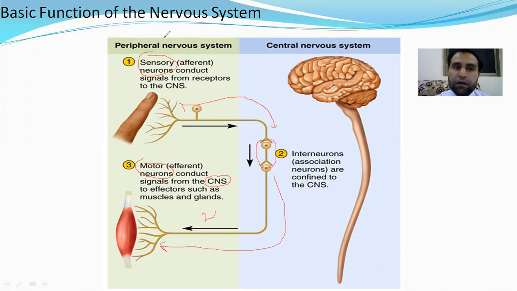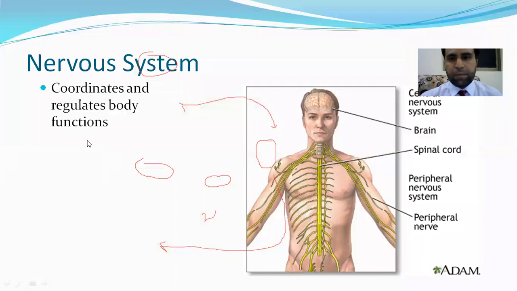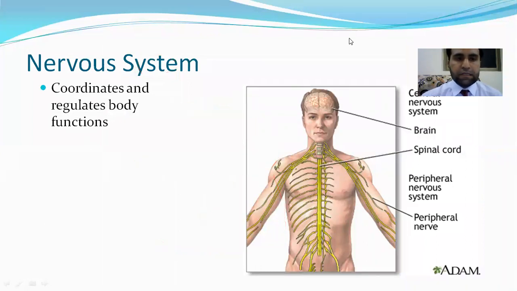Now it means that sensory neuron and motor neuron both are part of peripheral nervous system, while interneuron is part of central nervous system. Nervous system coordinates and regulates body function.